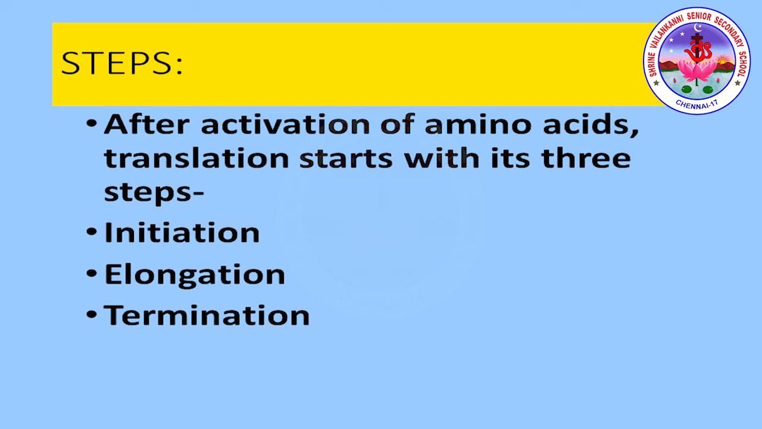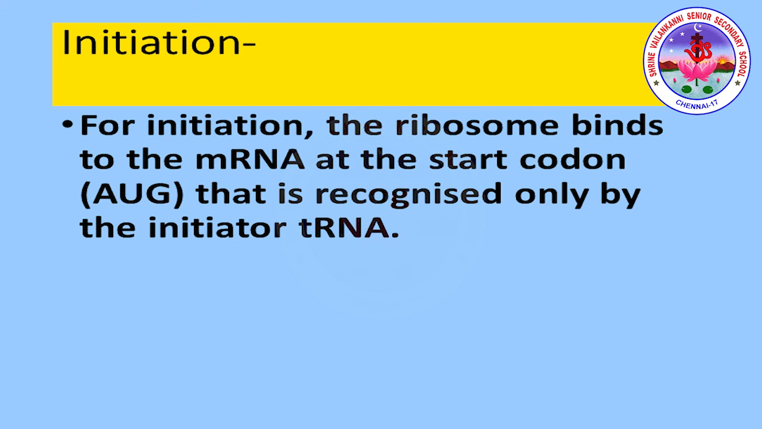So this will be after activation of the amino acid. These are the three steps of the translation process. Let us discuss initiation first. For initiation, the ribosome binds to the mRNA at the start codon AUG, which is recognized only by the initiator tRNA. What was the start codon? It represents three nucleotide bases: adenine, uracil and guanine. This represents the start codon.